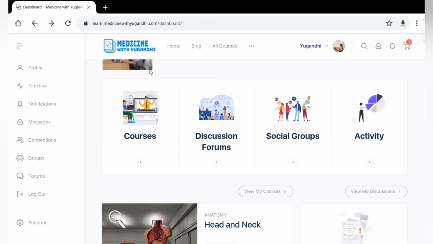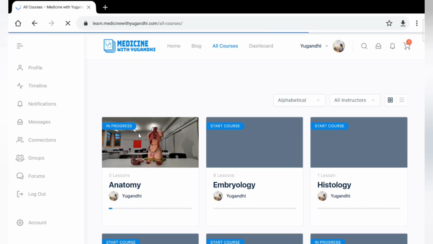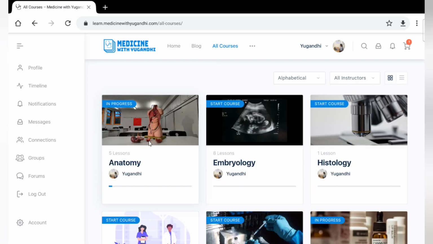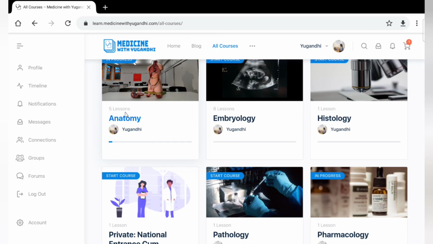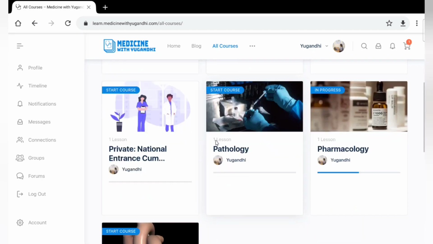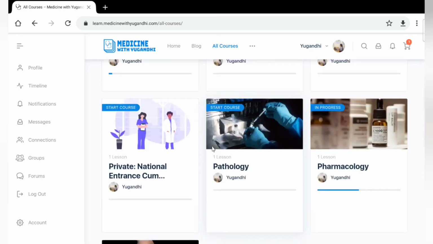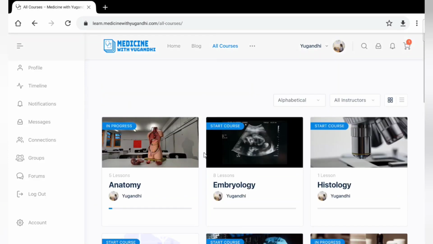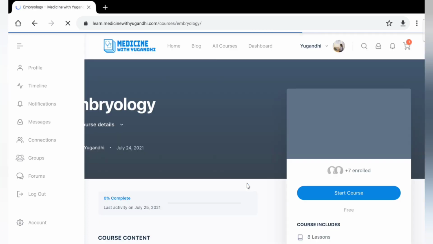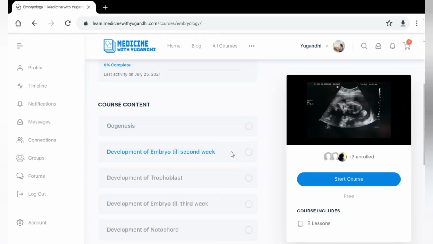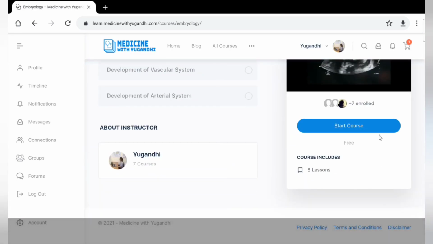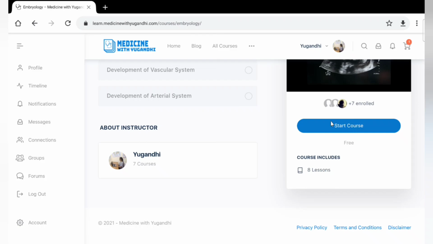Then of course, if you click on the courses, you will be guided to a page which appears like this. All the courses will be appearing on this page. For example, if you click on embryology, it will appear like this. I have already logged in, so it appears like this.